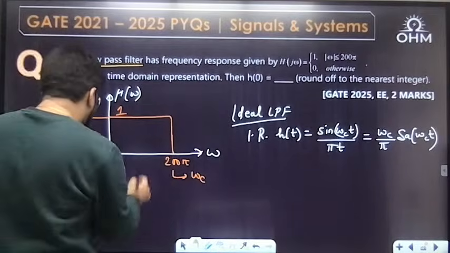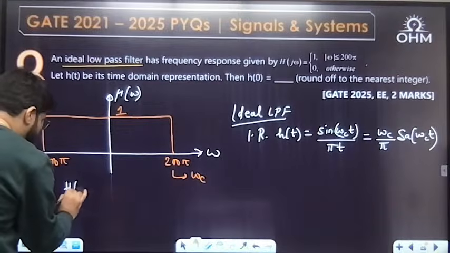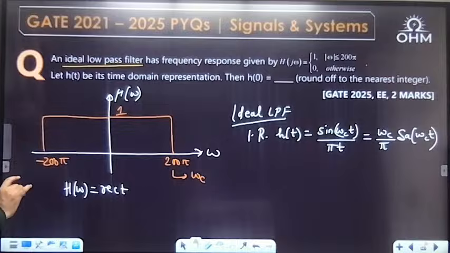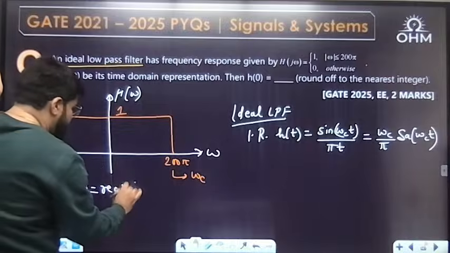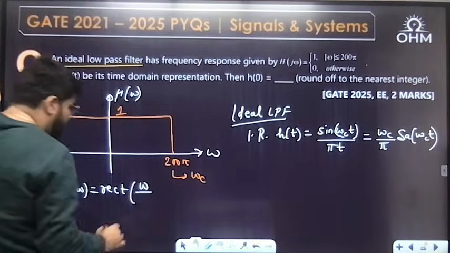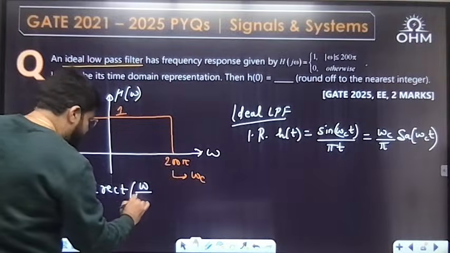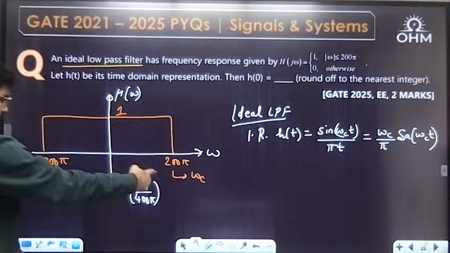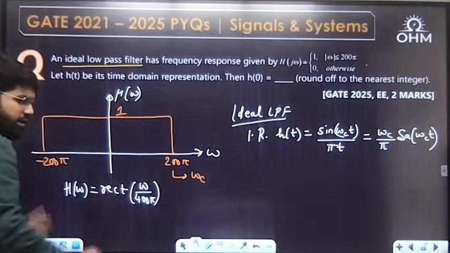See, because what is this H omega? This H omega is a rectangular function. This is the frequency response, and it is a rectangle function, rect of omega. What is the total width of the rectangle? 400 pi. In the rectangle definition, we write down the total base as the denominator. Total base is 400 pi.